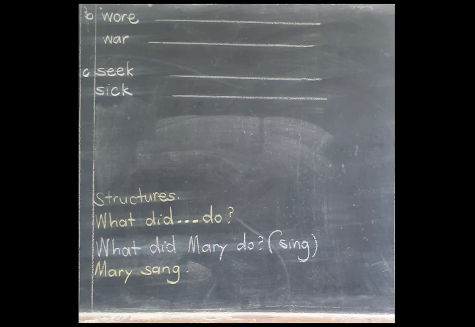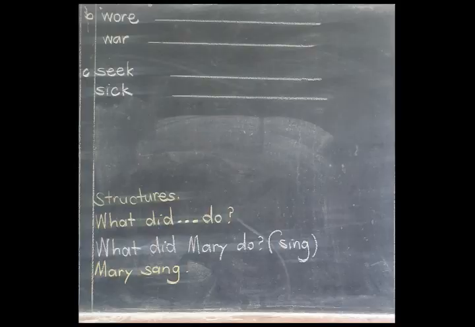Since the question is in past tense, we also make sure that the answer is in the past tense. So question 1 says, what did Mary do? And the answer is Mary sang.